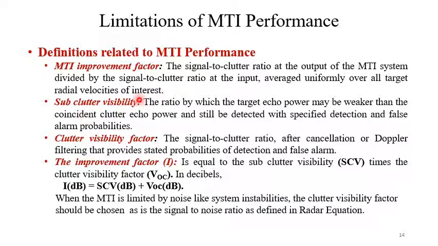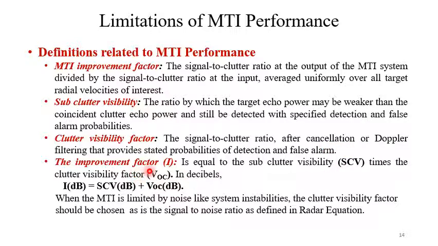Sub-clutter visibility, the ratio by which the target echo power may be weaker than the coincident clutter echo power and still be detected with specified detection and false alarm probabilities. Clutter visibility factor, the signal to clutter ratio after cancellation or Doppler filtering that provides stated probabilities of detection and false alarm.